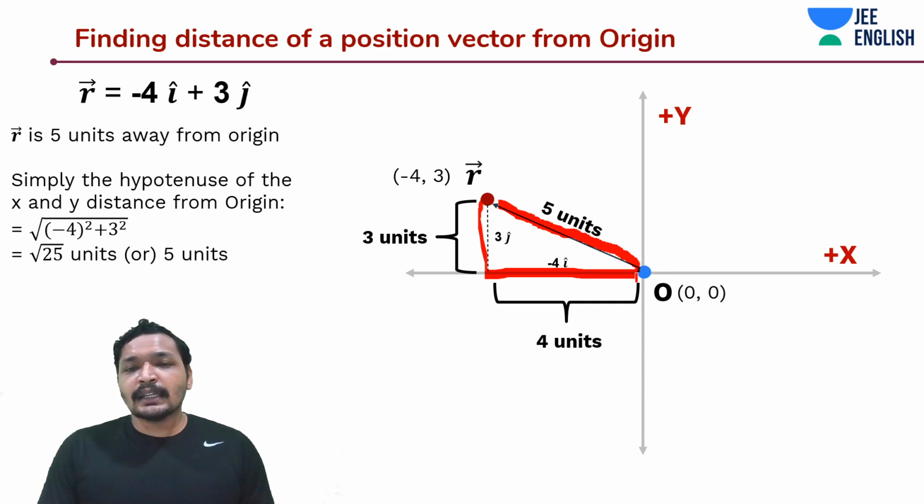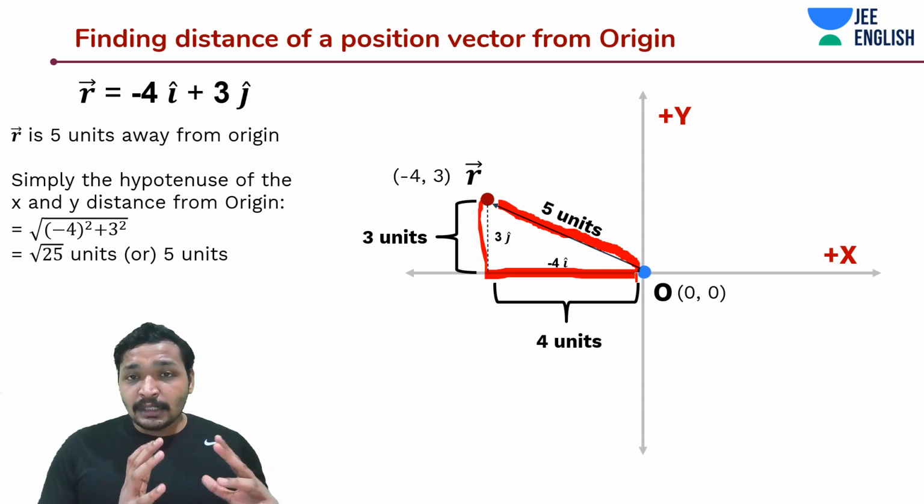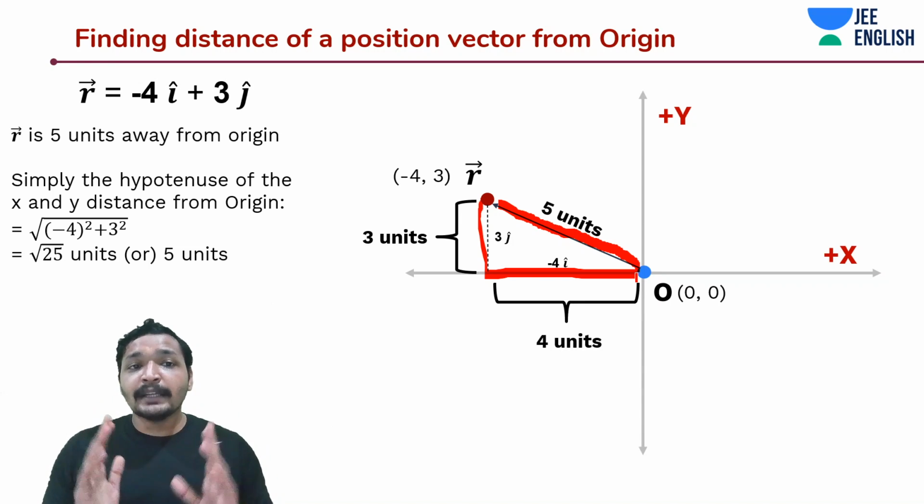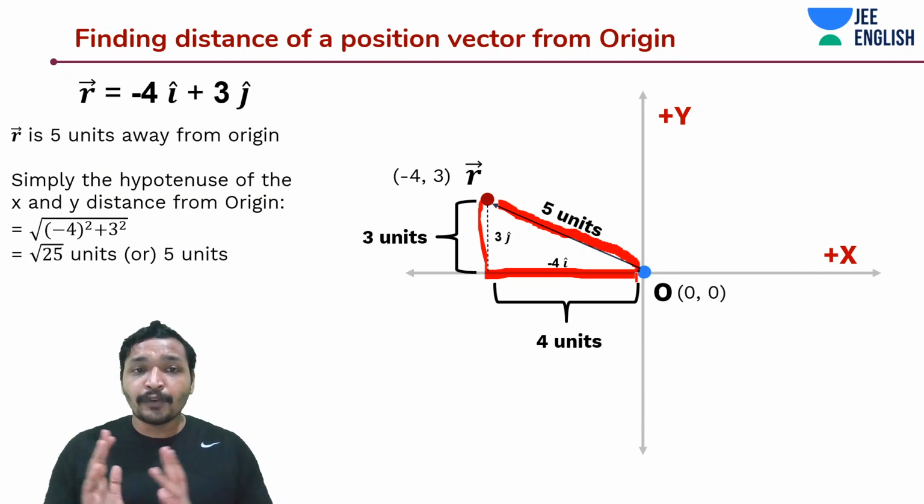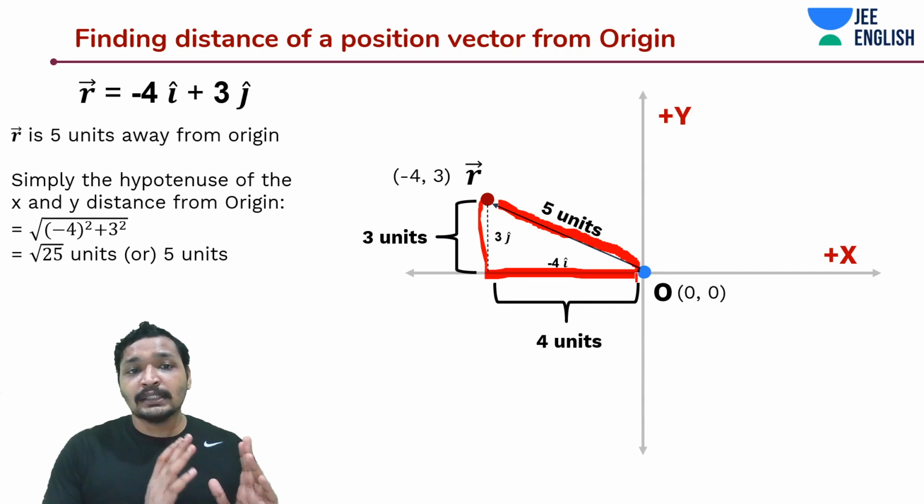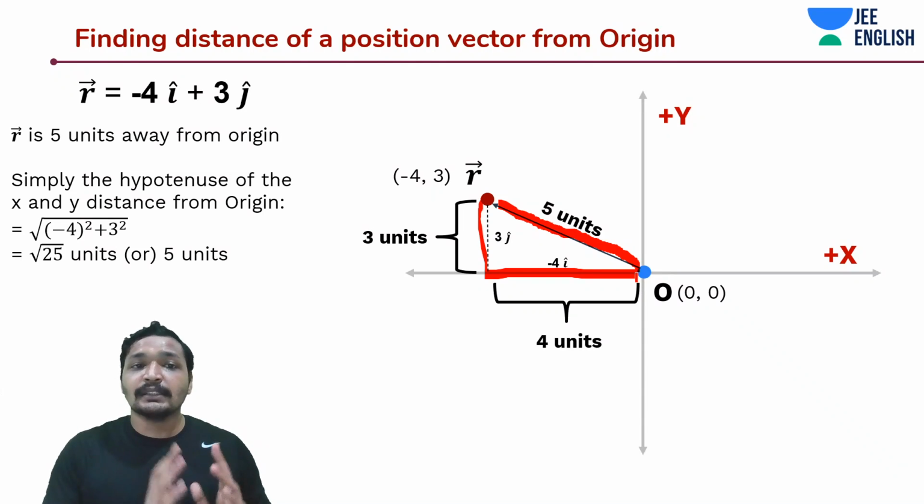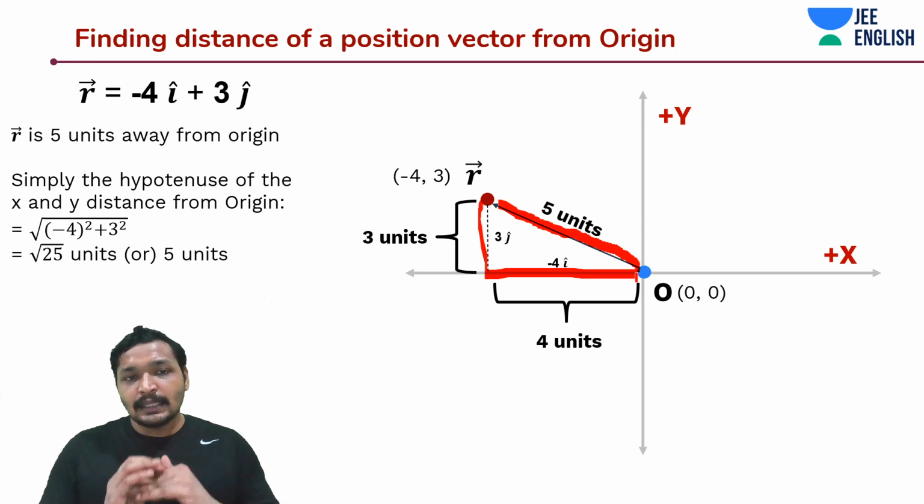So you need to critically understand the significance of this representation, minus 4i cap plus 3j cap. It is 5 units away from origin, but the value of vector is not 5 units. The value of vector is minus 4 i cap, which means it is minus 4 units along x-axis, or 4 units to the left of the y-axis, and it is 3 units away from x-axis.